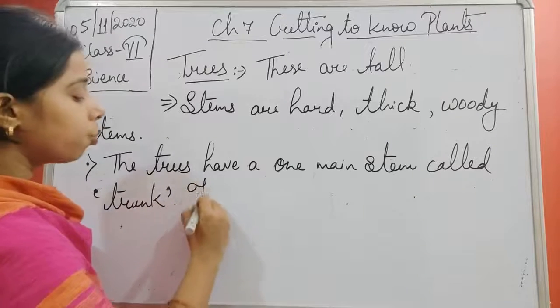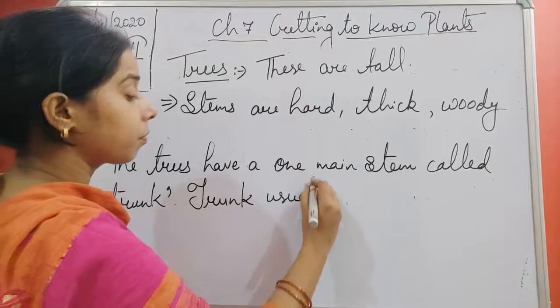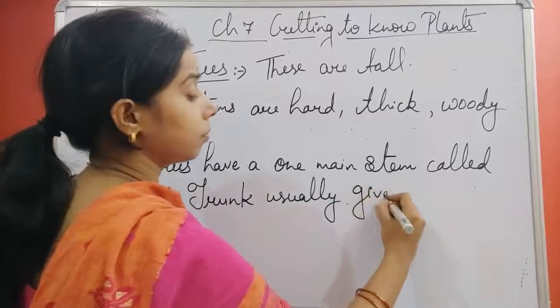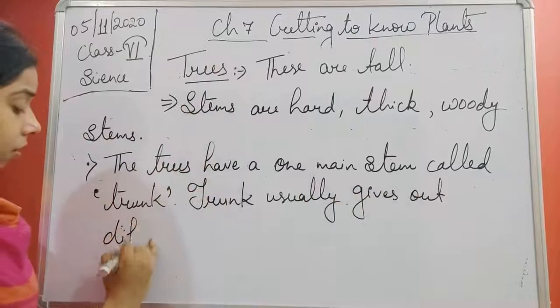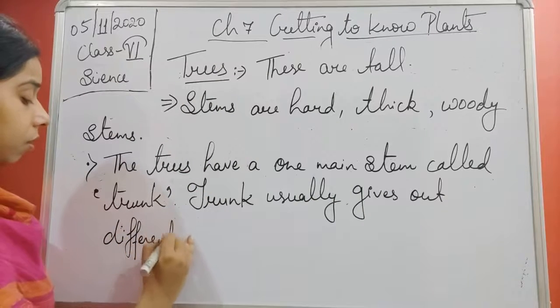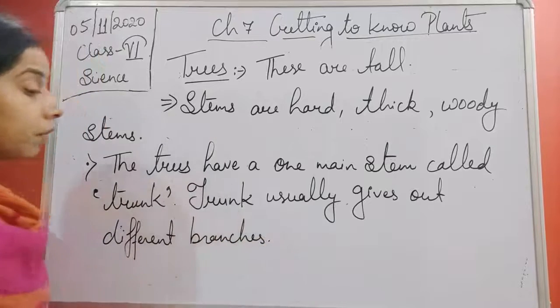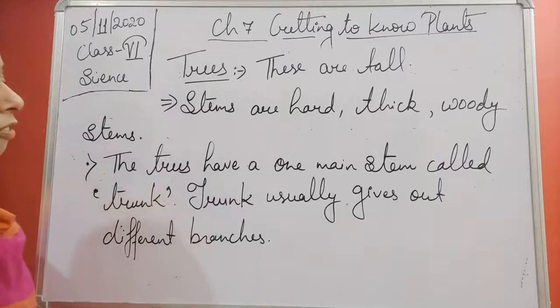Trunk usually gives out different branches.